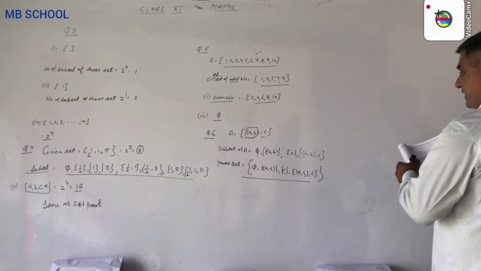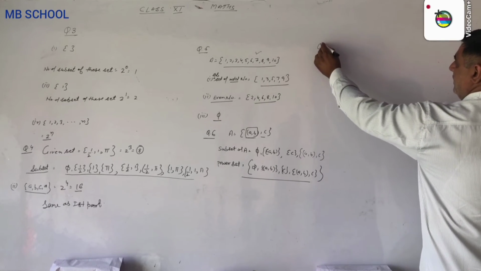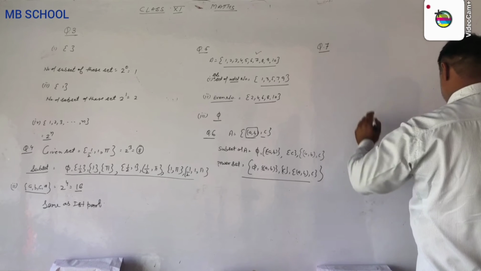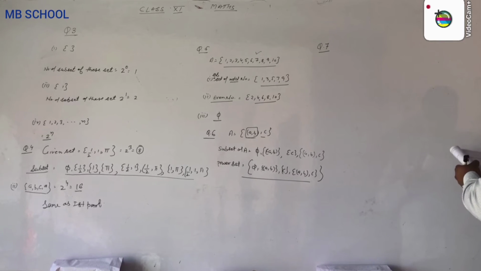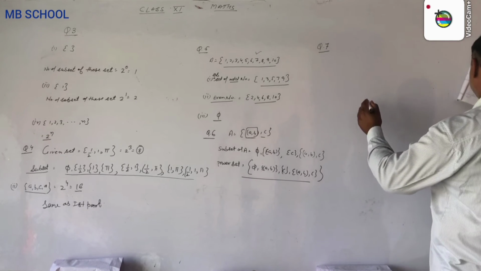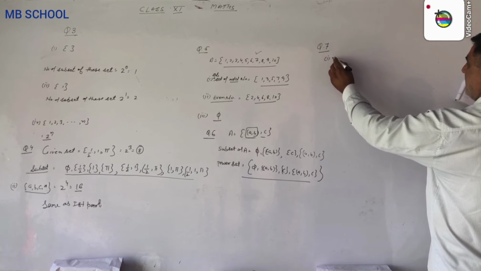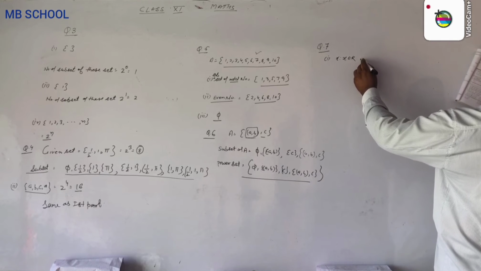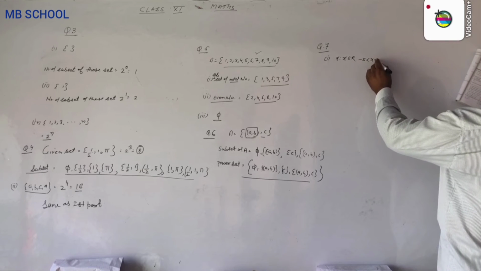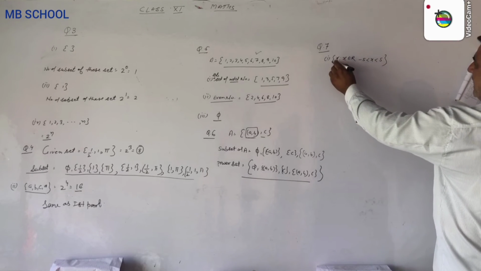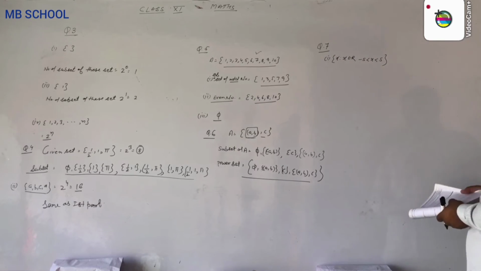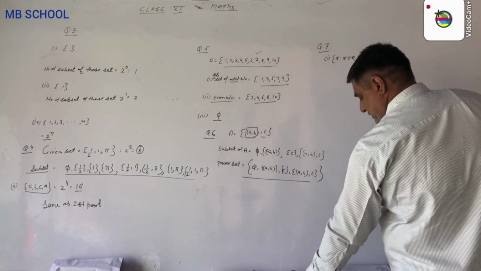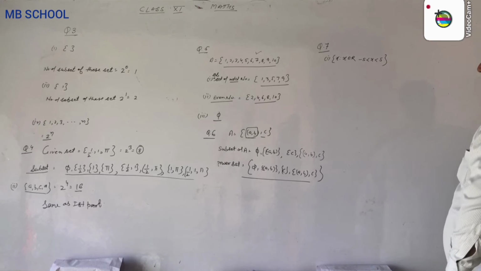Question number 7 says: write the following as interval. We have discussed 4 types of interval. The first part is x such that x belongs to R, real numbers, -5 less than or equal to x less than or equal to 5. Write this as an interval. There are 4 types of interval: open interval, closed interval, semi-open, semi-closed.